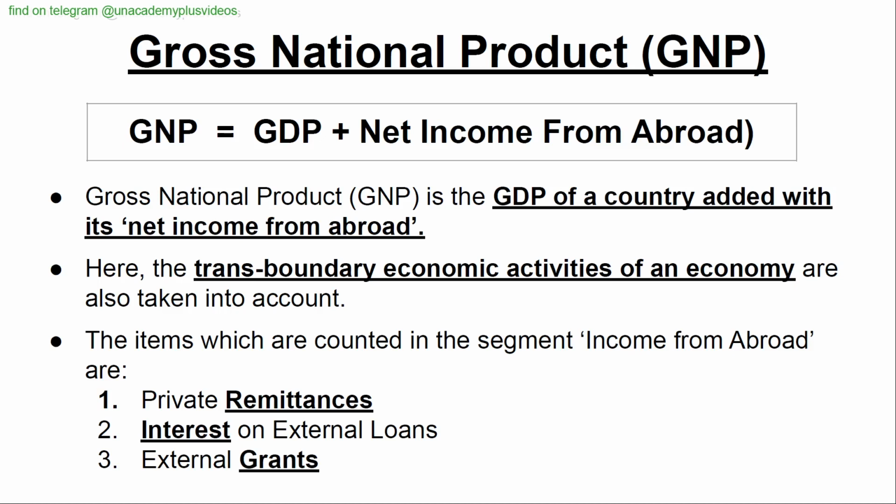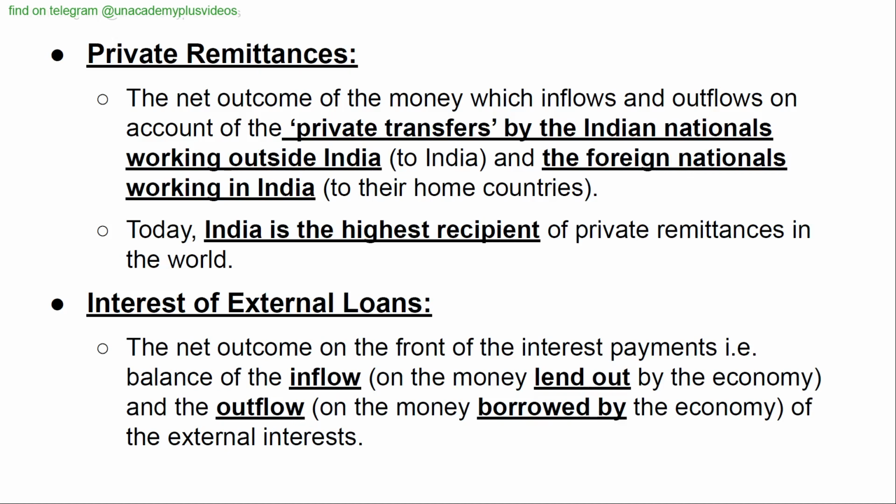The items which are counted in the segment income from abroad are private remittances, interest on external loans, and external grants. Private remittances: the net outcome of the money which inflows and outflows on account of the private transfers by the Indian nationals working outside India, but to India, and the foreign nationals working in India to their home countries. Today, India is the highest recipient of private remittances in the world.